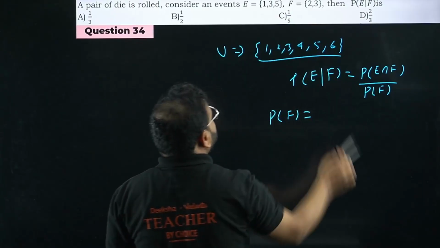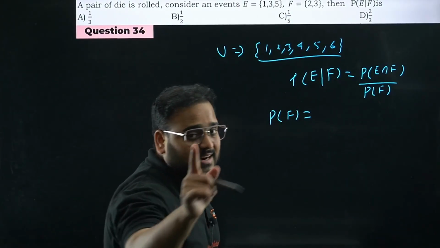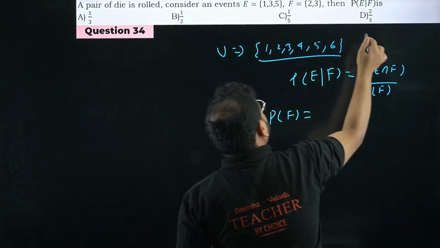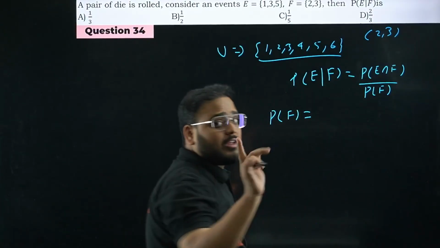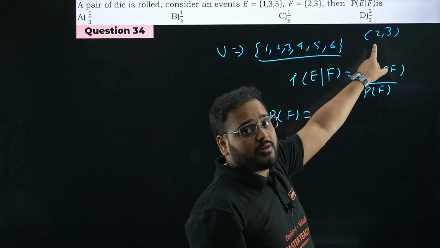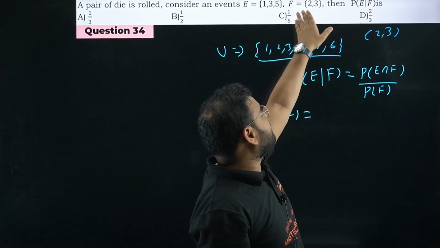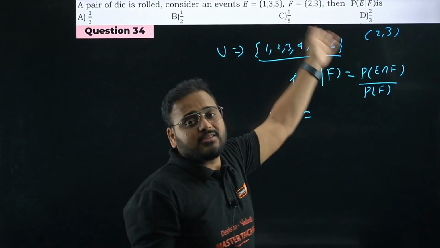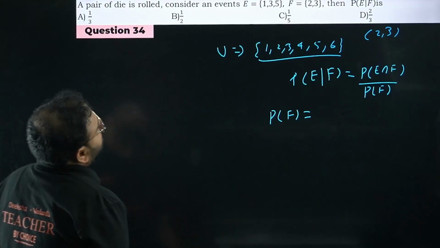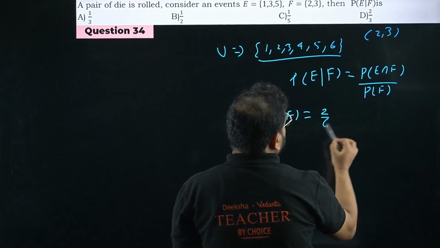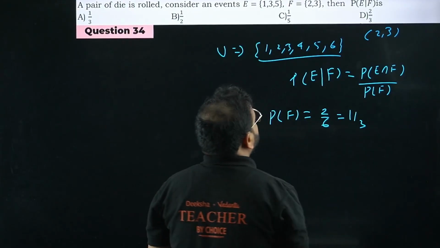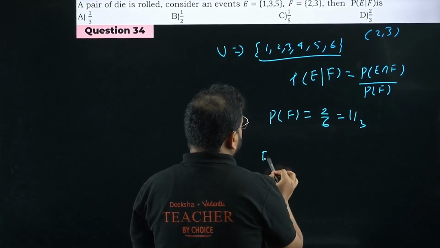Out of this, no? Understand this very carefully. It is not an ordered pair. They have not given this as (2, 3). It's not an ordered pair. It's a set event. So F is nothing but {2, 3}, in the middle brackets. So P(F) is nothing but 2 by 6. How much is that? 1 by 3. What about this intersection with F?